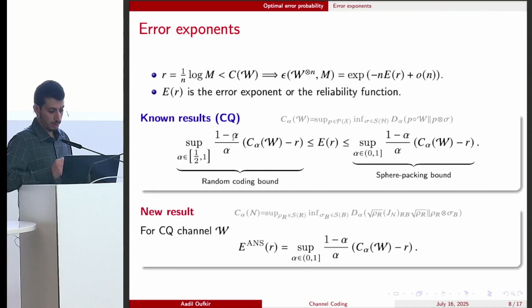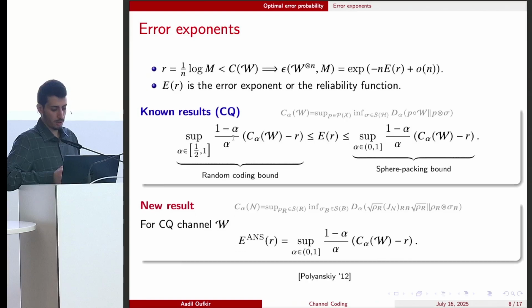In this work, we show that if we allow the sender and the receiver to have activated non-signaling correlations, then we can characterize exactly the error exponent for all rates below and above the critical rate. This is given by the sphere packing bound. In other words, the sphere packing bound is not only a bound on plain strategies, but also on activated non-signaling strategies, or the meta-converse. And we can also achieve this bound if we allow the sender and the receiver to share activated non-signaling correlations.